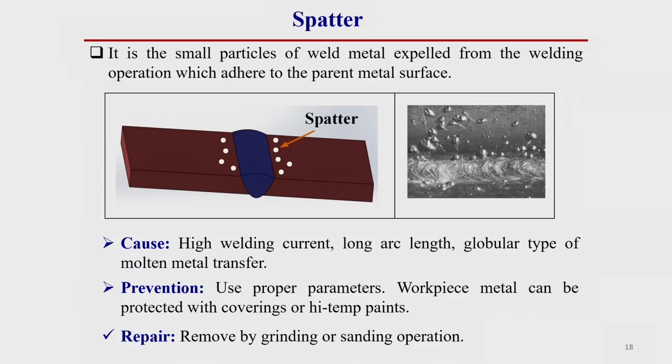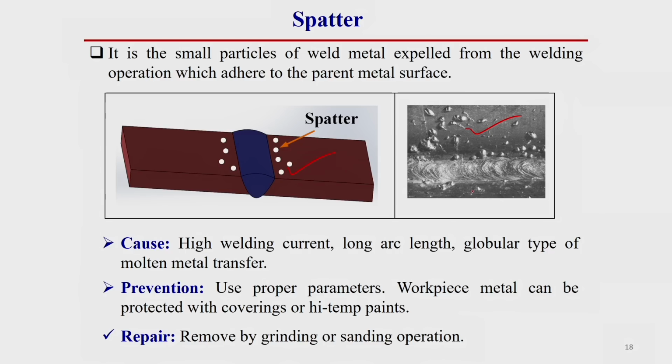Then spatter. This is the small particles of weld metal expelled from the welding operation which adhere to the parent metal surface. You see, this is generally called spatter. This occurs especially when the arc length is high and the metal droplet is globular in nature. If this globular metal droplet drops into the weld pool region, there is a chance of flushing out this molten material outside the weld pool region, and it can deposit outside of the welding region, looking like this. This is called spattering.